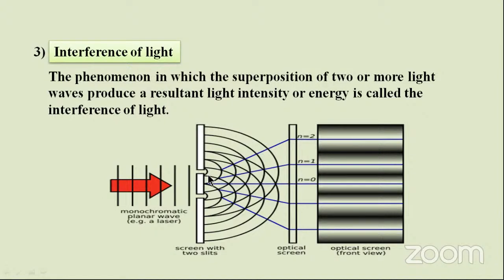Due to this, at the points of contact of the two wavefronts, we observe on the optical screen light and dark bands alternately: light, dark, light, dark. This is the phenomenon of interference.